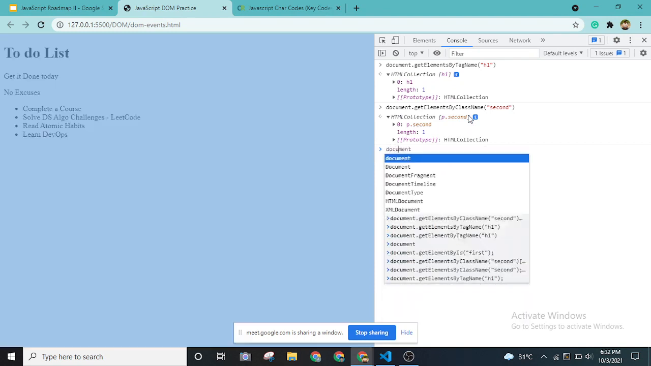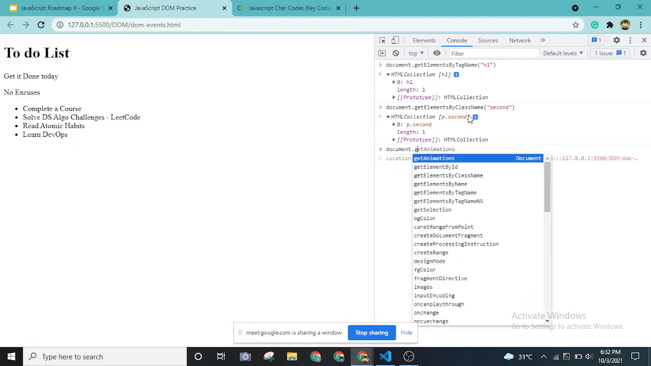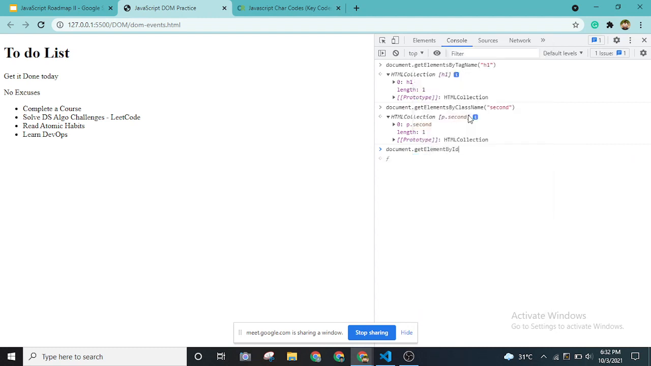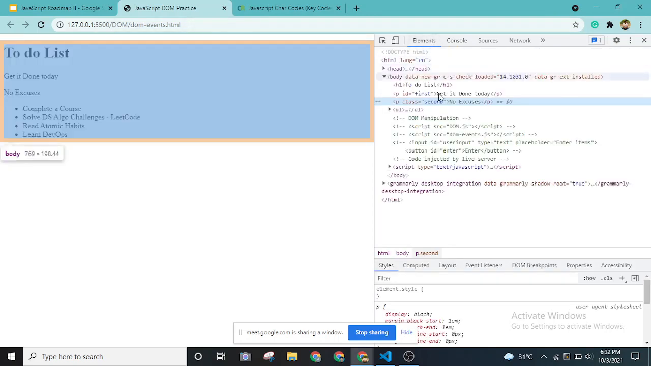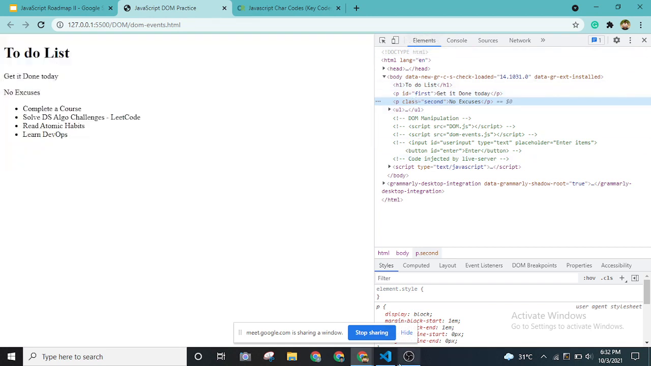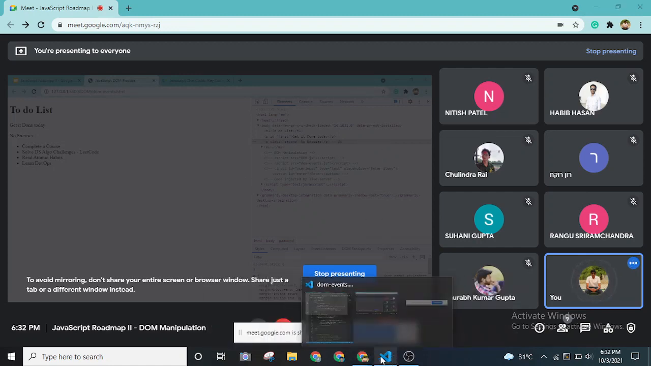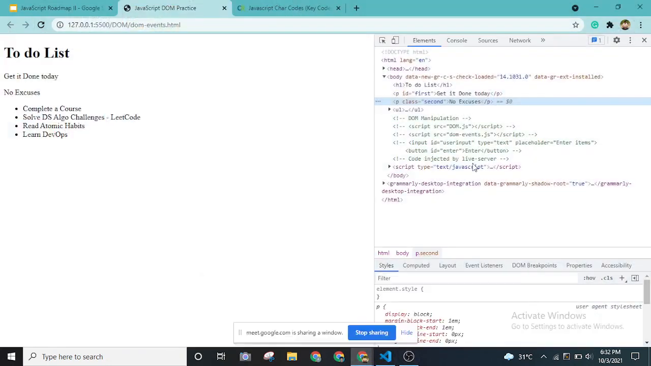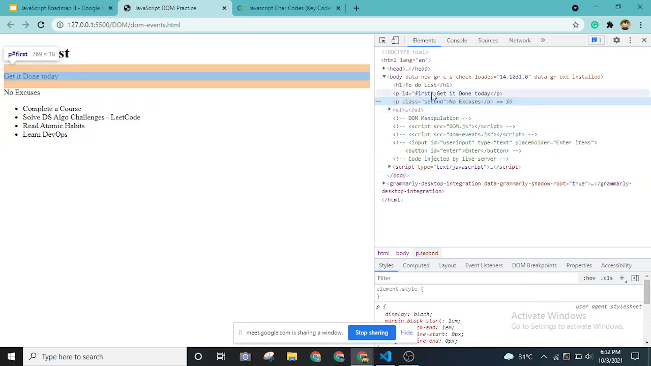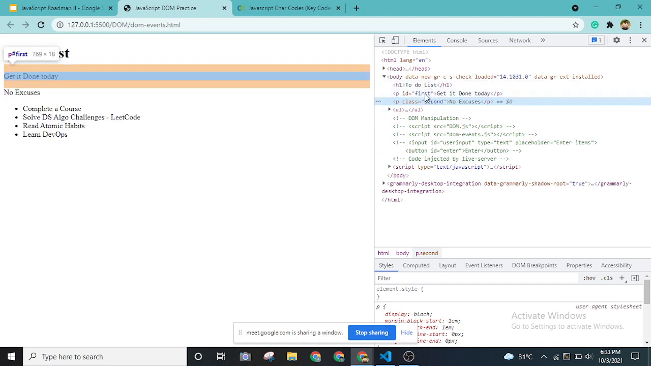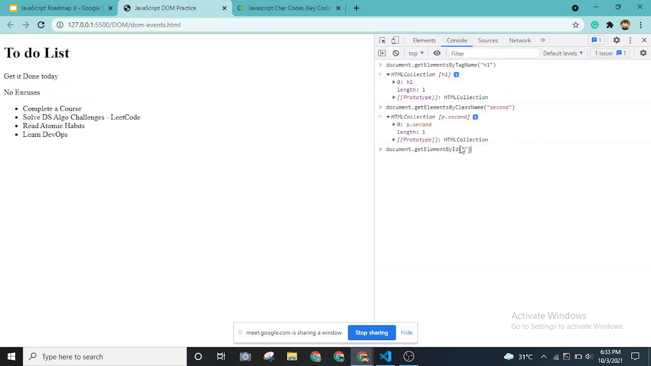Okay, so the third type that we can use is document.getElementById. If we go back to this code, over here in this Elements tab, we can actually see the code directly in the browser itself, right? Over here, as you can see, we have an id for the first paragraph and then a class for the second paragraph. Let's try to get this id. To get that id, we will be using getElementById.